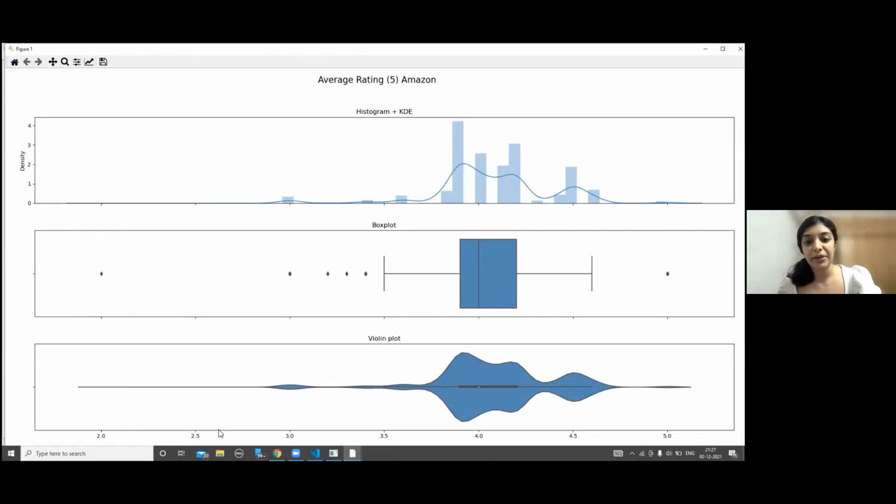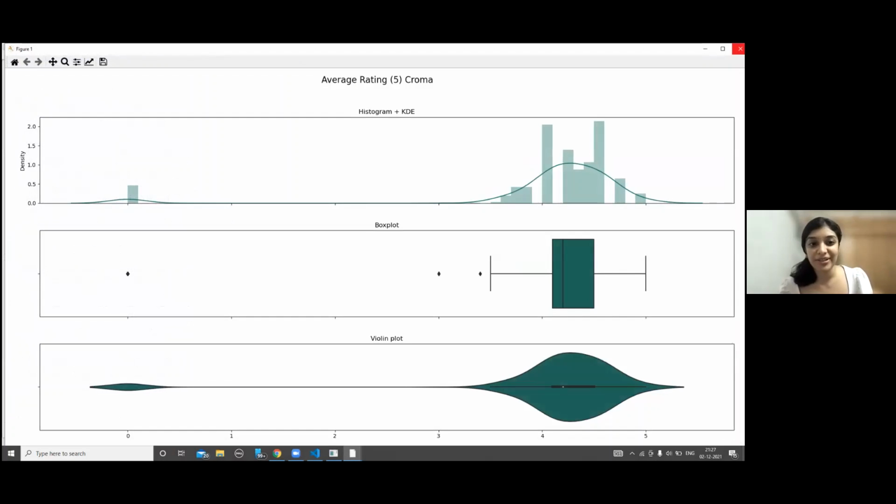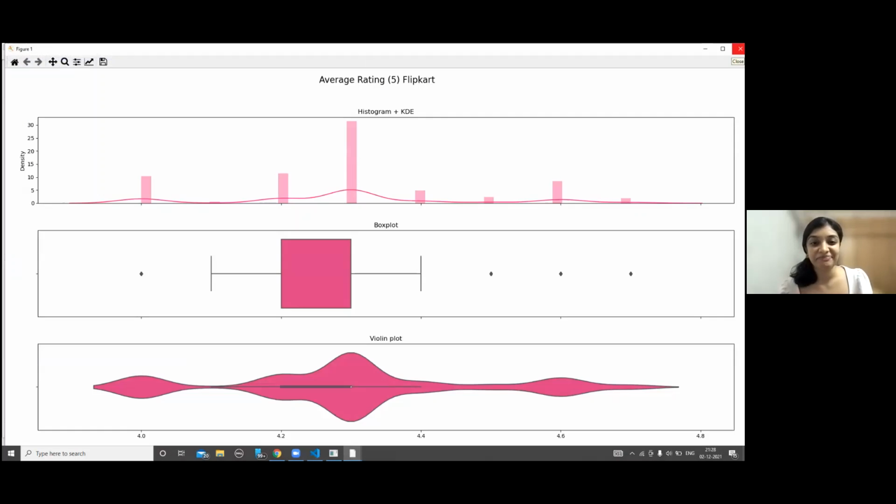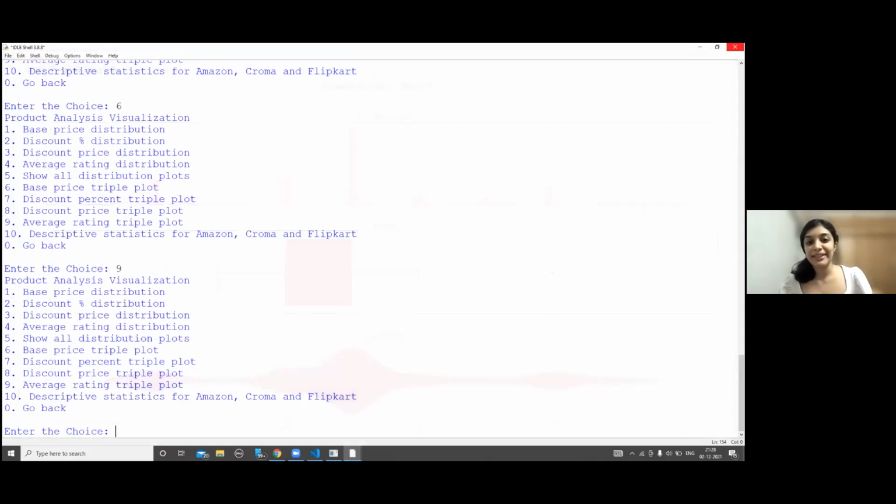we can see that most users have been very gracious when it comes to rating products on Amazon. And we see that most of the values lie somewhere between 3.8 to 4.3. For Chroma, let's see what that looks like. Here again, we have values mostly ranging between 4 and 4.6 somewhere. And lastly, Flipkart, somewhere between 4.2 and 4.4. So these plots basically help us to gain insights of this kind.